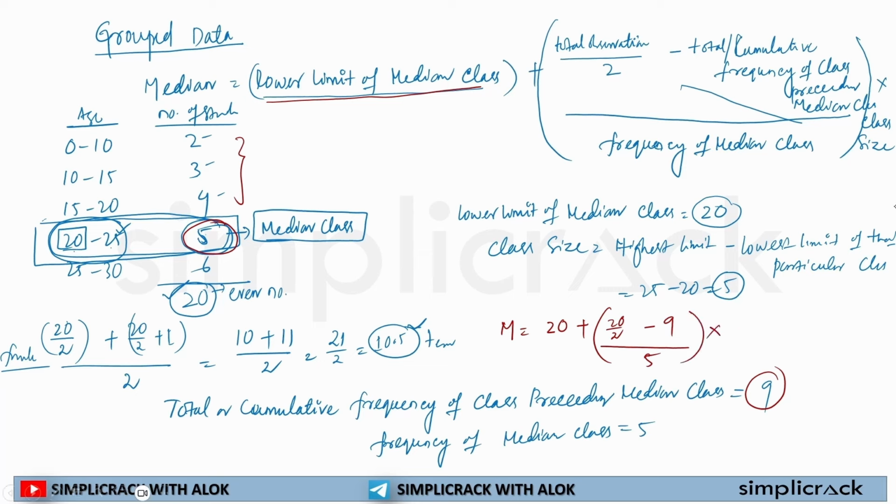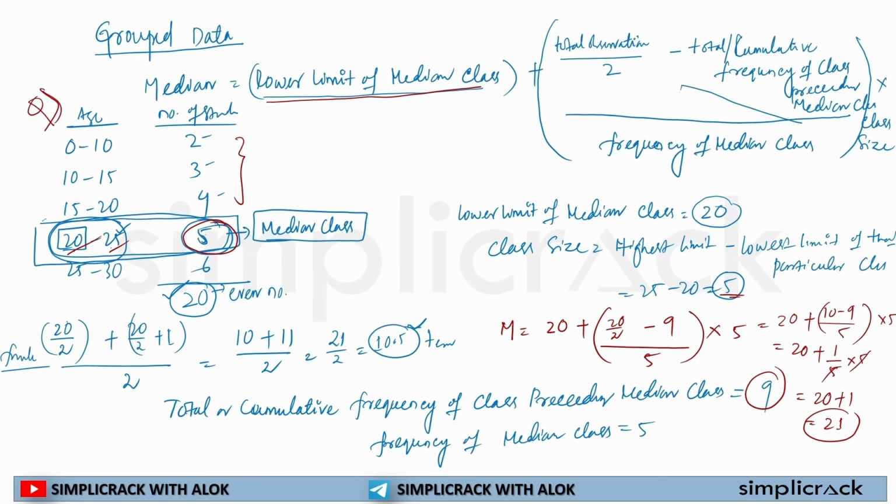This thing will be multiplied with the class size. Class size means the upper limit minus the lower limit, that is 5. So if I have to solve it, 20 by 2 is equal to 10. 10 minus 9 divided by 5 multiplied by 5 is equal to 20 plus 1 by 5 multiplied by 5. 5 will cross out. 20 plus 1 is equal to 21. So the median of this particular question will be 21.